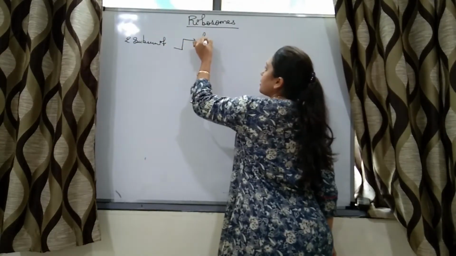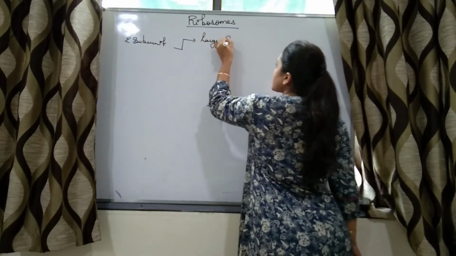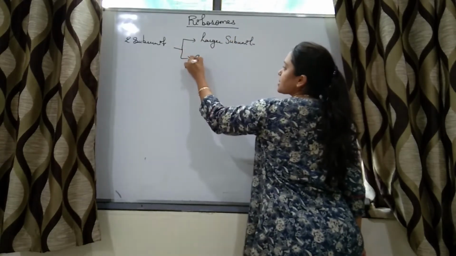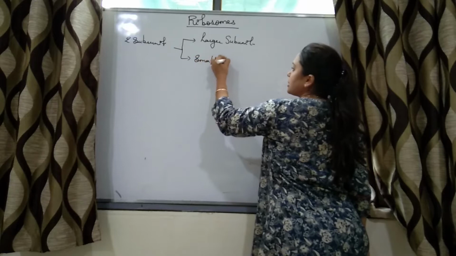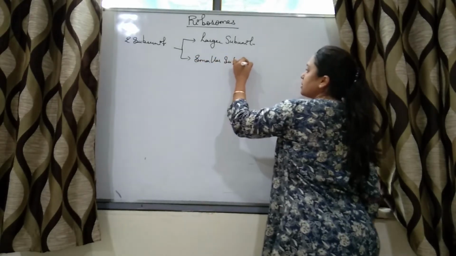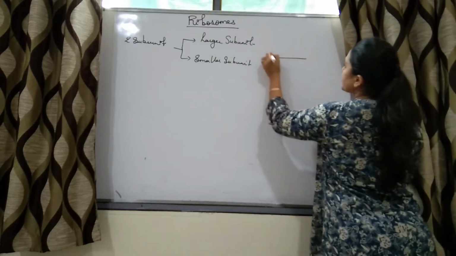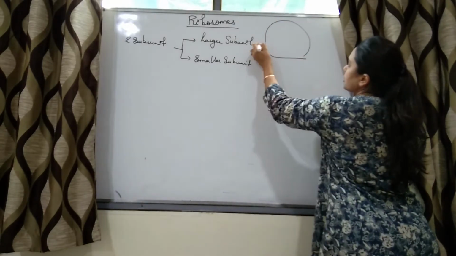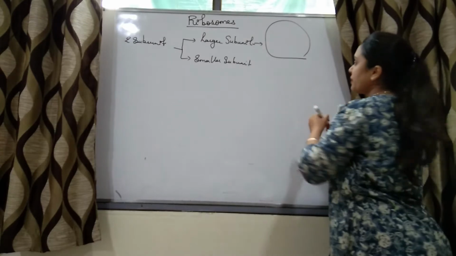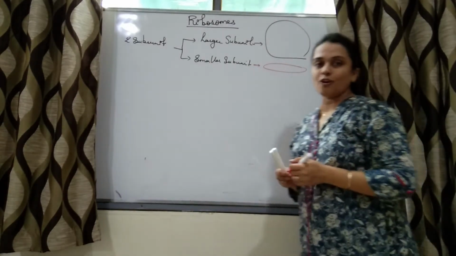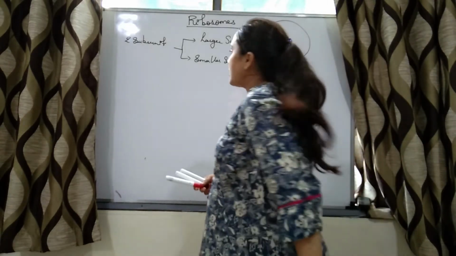One is a larger subunit and the other is a smaller subunit. So say this is the larger subunit of the ribosome, and this is the smaller subunit of the ribosome, right?